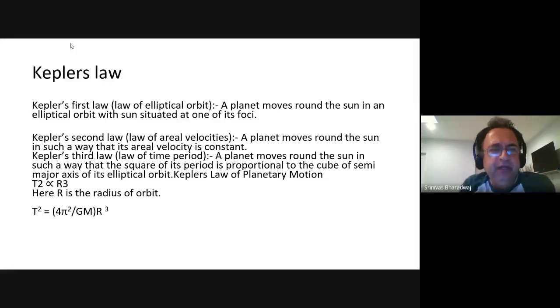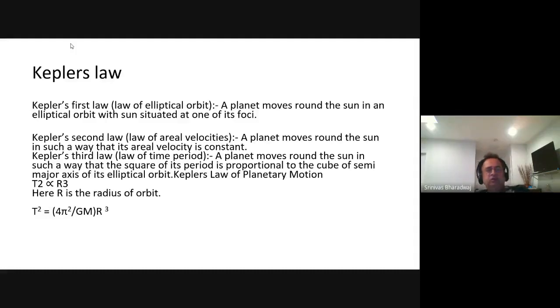Now, Kepler's third law is that a planet moves around the sun in such a way that the square of its period is proportional to the cube of the semi-major axis of its elliptical orbit. Now, the third law is a direct result of the more important and famous law that you do know, which is Newton's law of gravitation.